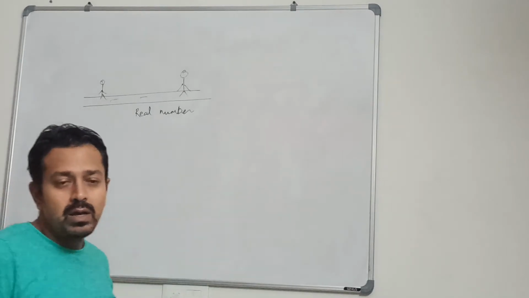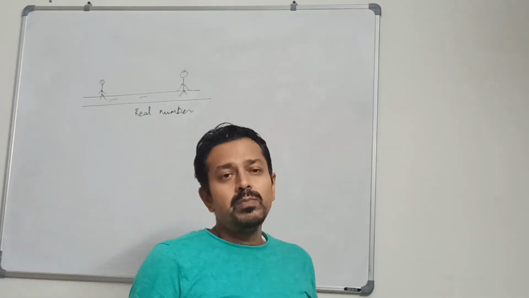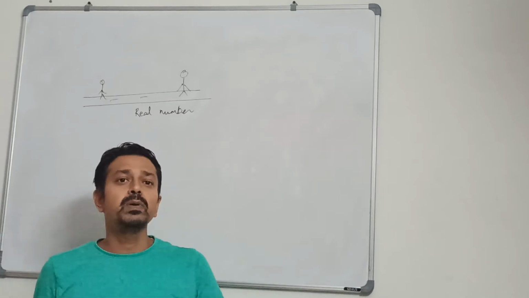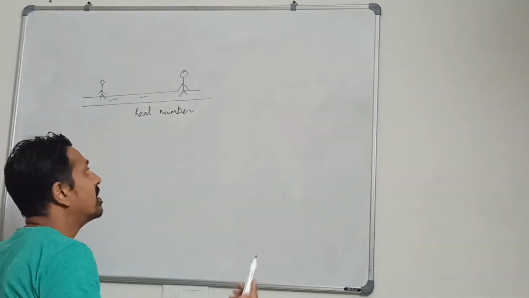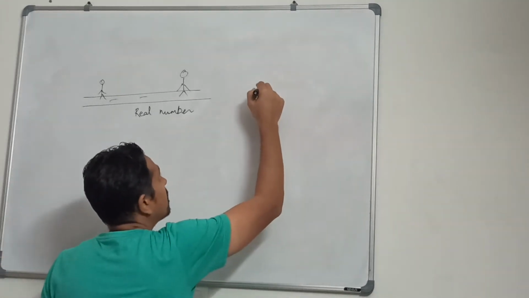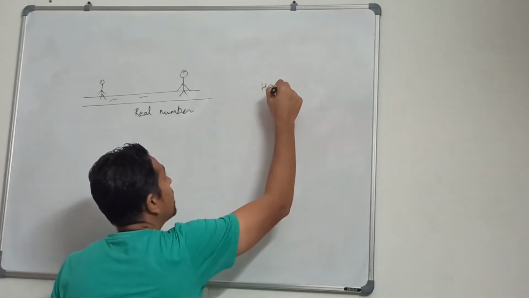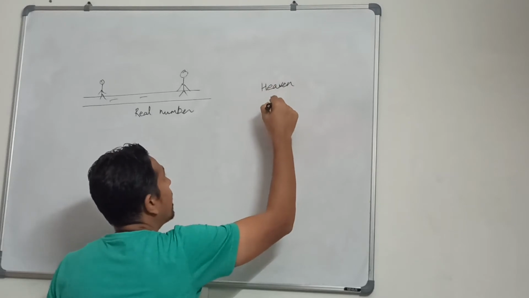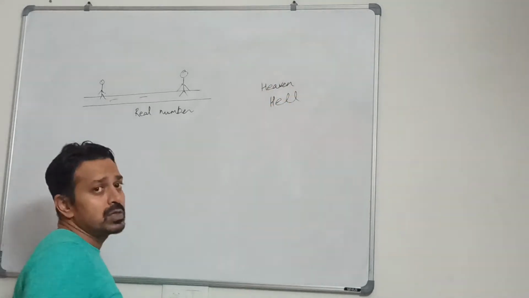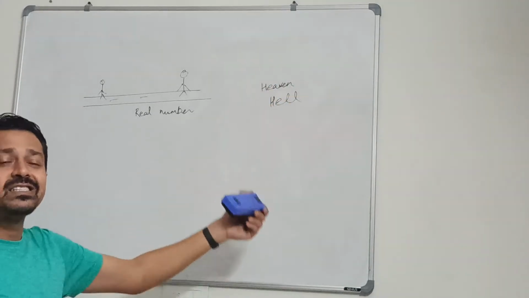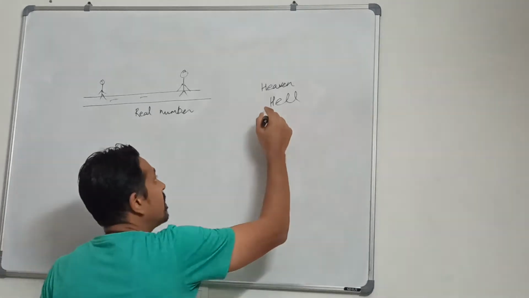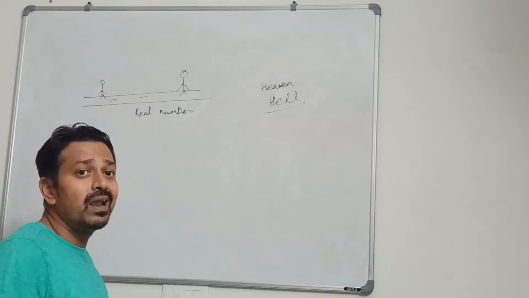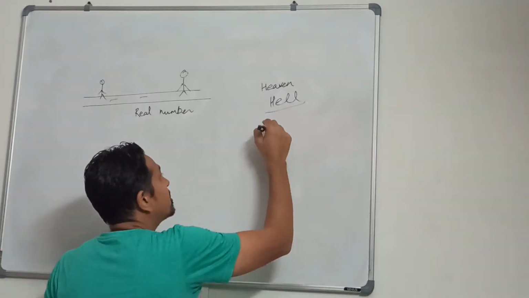Some people, religious people or other people also, believe in heaven and hell. Those are not proven. That's just imaginary, in people's minds. We can have an analogy for heaven or hell as imaginary.